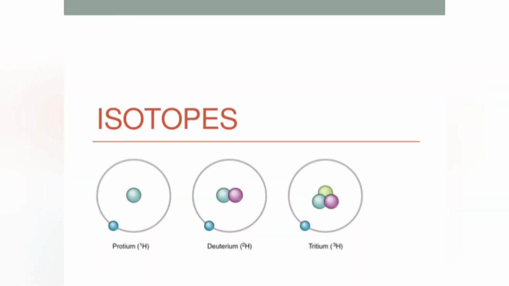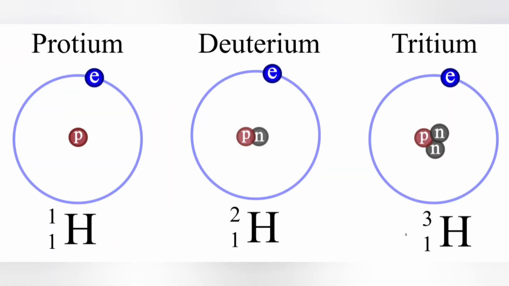Isotopes are variants of a particular chemical element which differ in neutron number, and consequently in nucleon number. All isotopes of a given element have the same number of protons but a different number of neutrons in each atom. For example, the hydrogen atom has protium, deuterium and tritium. These are the hydrogen isotopes.